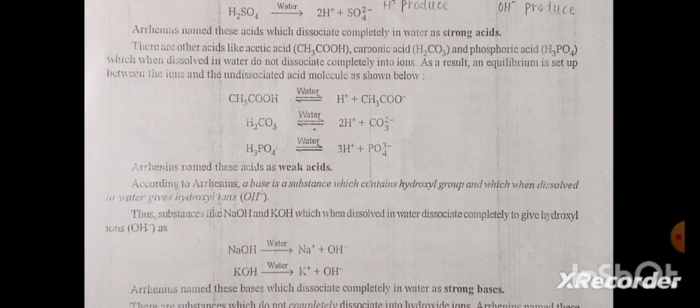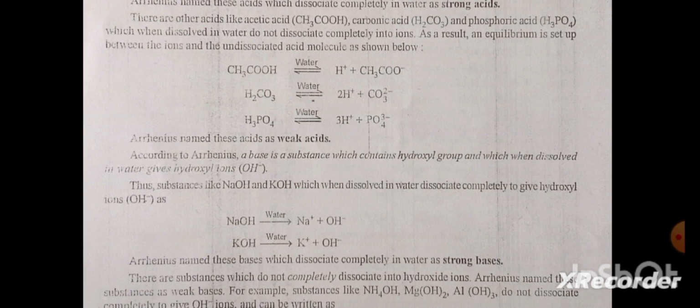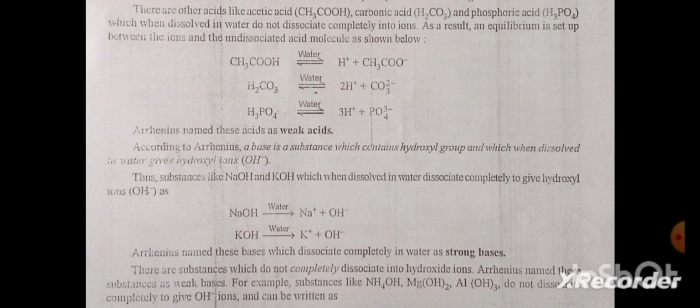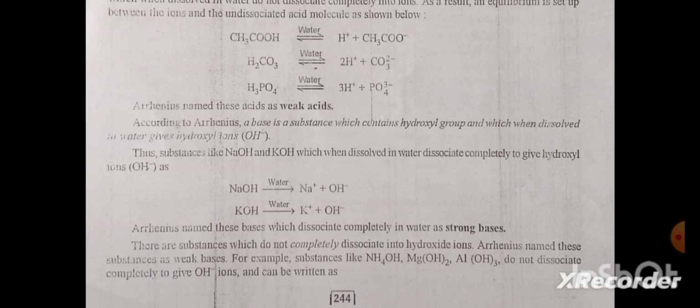According to Arrhenius, a base is a substance which contains hydroxyl group and which, when dissolved in water, gives hydroxyl ions OH-. Thus, substances like NaOH and KOH, which when dissolved in water dissociate completely to give hydroxyl ions, as NaOH gives Na+ and OH-. KOH gives K+ plus OH-. Arrhenius has named these bases which dissociate completely in water as strong bases.